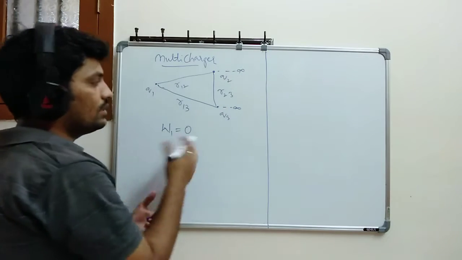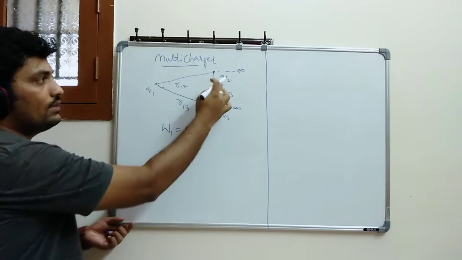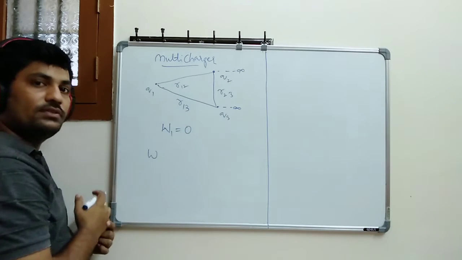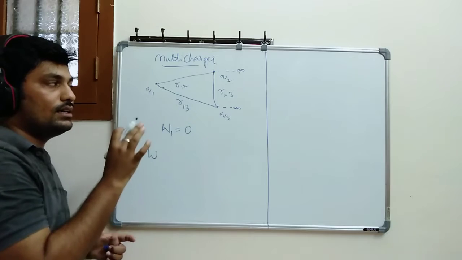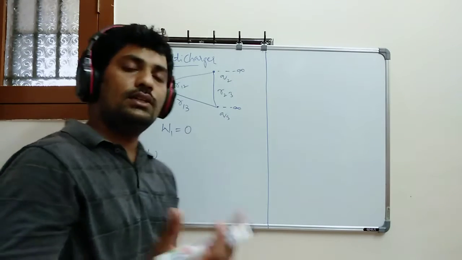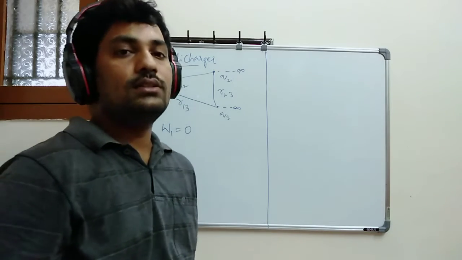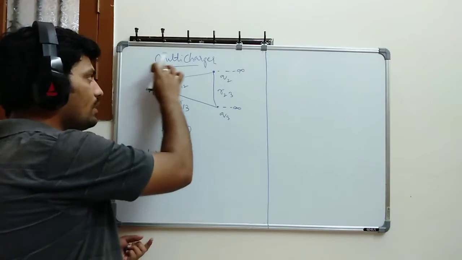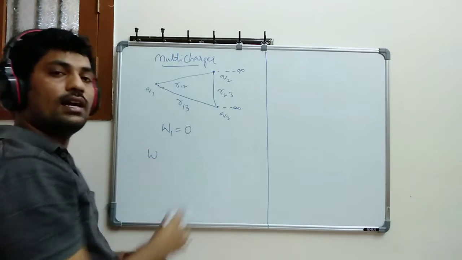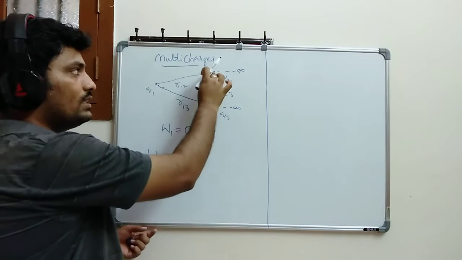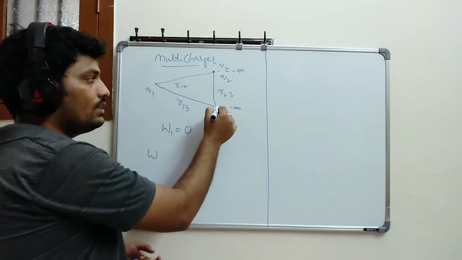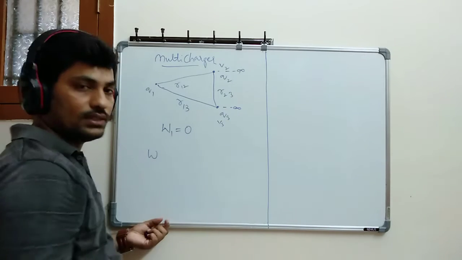So next, work done on the second one. When I brought the second one, you know already, it definitely requires certain external work. Whenever the external work is there, here you can simply say there is a potential also at work, because whenever I am bringing it, this will create its own field. Whenever I am bringing it into this field, definitely it will have a certain potential. So for this one, what is the potential? V2 is the potential. Here for this one, V3 is the potential. Okay.